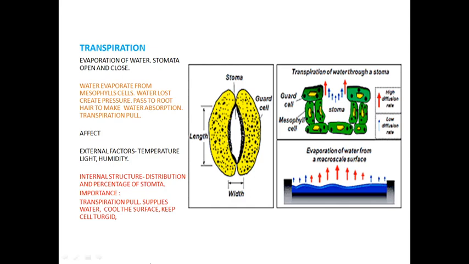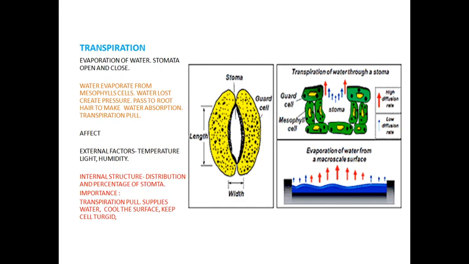The next one is the factors. There are two types of factors that affect transpiration: external factors and internal factors. The external factors are the things present outside the plant. A few examples are temperature, light, humidity, wind, and speed.